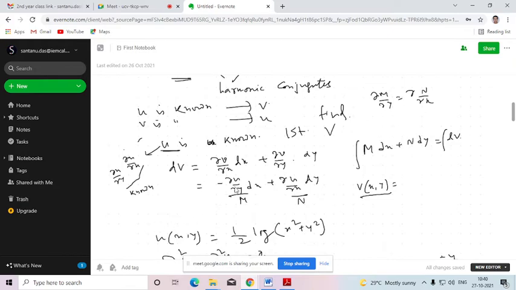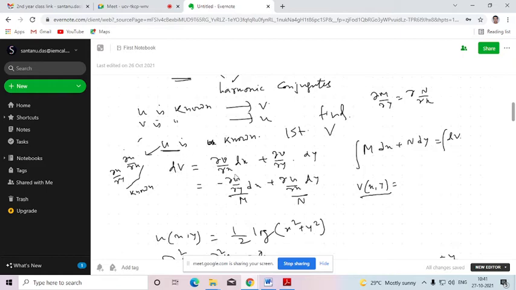M is here minus del u del y, so del M del y will be minus del 2u del y2. Similarly, del N del x is del 2u del x2. Since the sum of both is 0, the minus of the second derivative of this will be equal to the minus of the second derivative of this. So obviously del M del y will be equal to del N del x. Since this is an exact differential equation, we can solve it very easily.